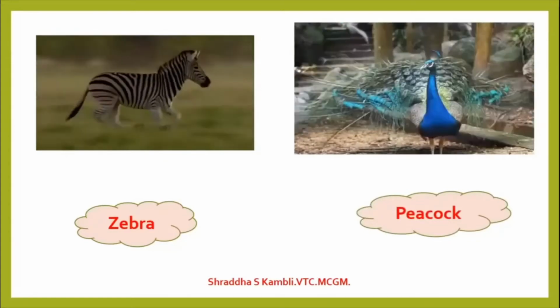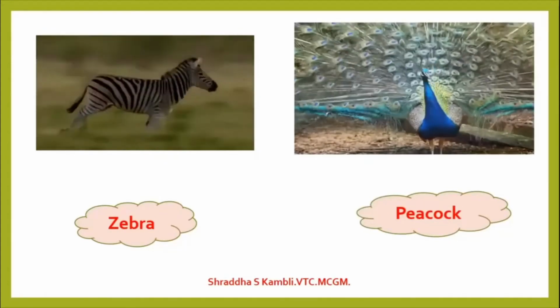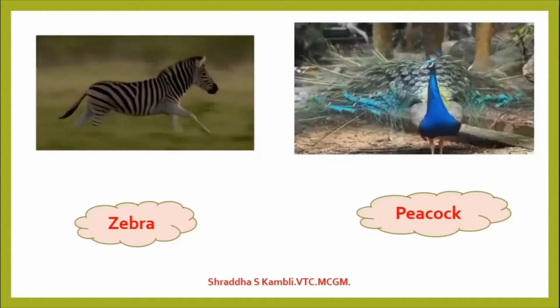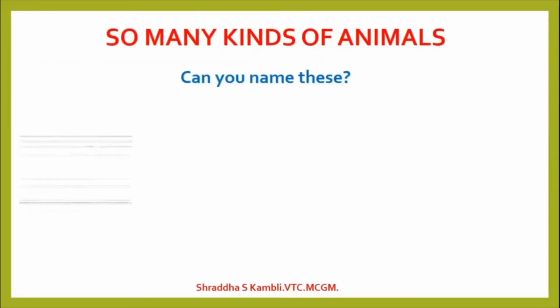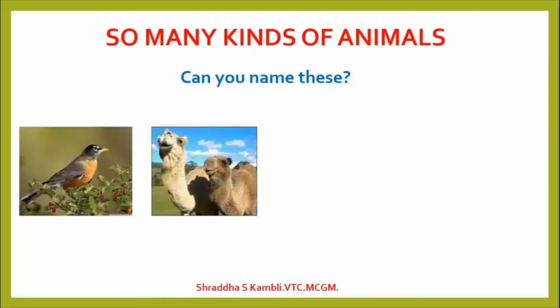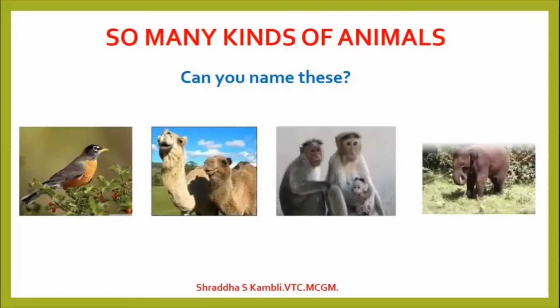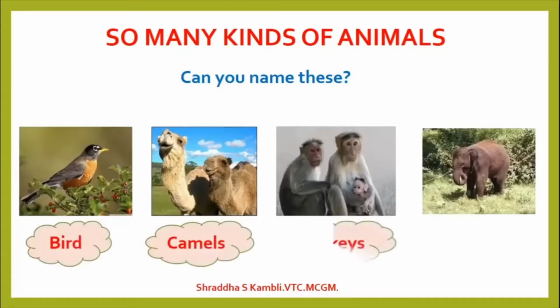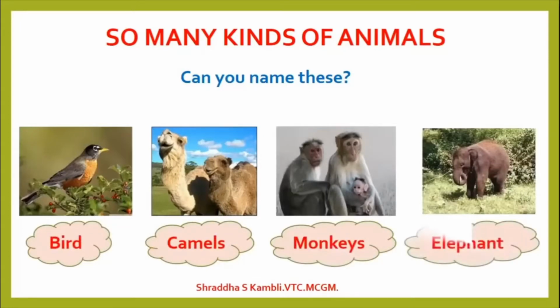Let us look at a few more animals here and try and see whether we can name them. So, this is a bird, camels, monkeys and an elephant. Now we are in the third standard now. We have seen these animals and we can name them also.